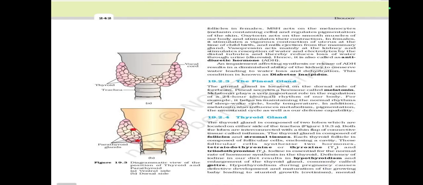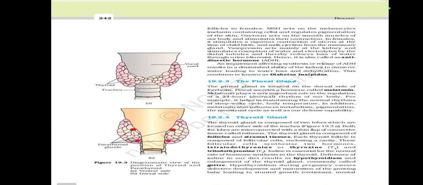MSH acts on the melanocytes, melanin containing cells, and regulates pigmentation of the skin. Oxytocin acts on the smooth muscles of our body and stimulates their contraction. In females, it stimulates vigorous contraction of the uterus at the time of childbirth and milk ejection from the mammary gland.